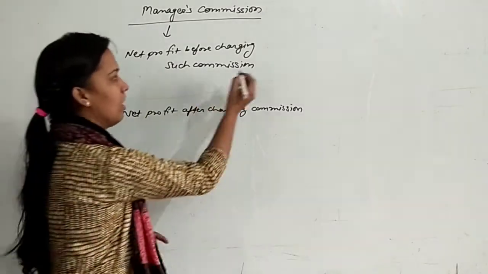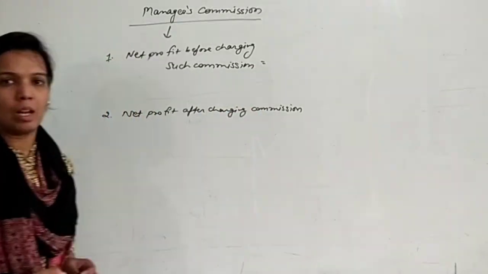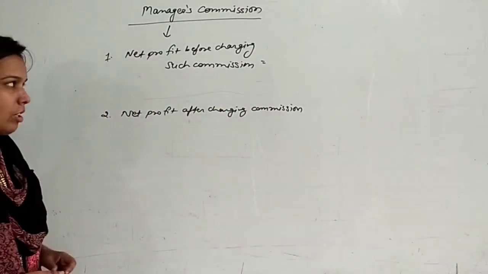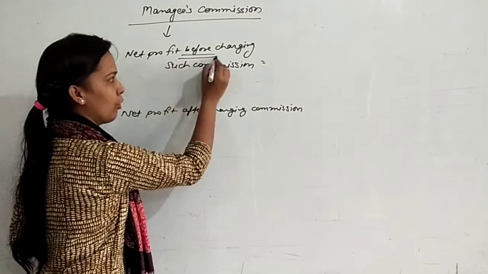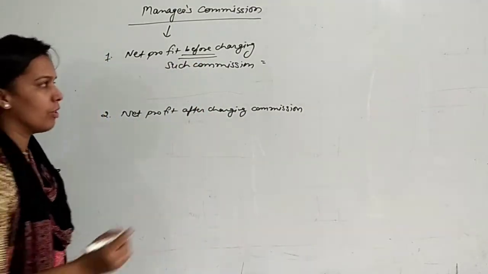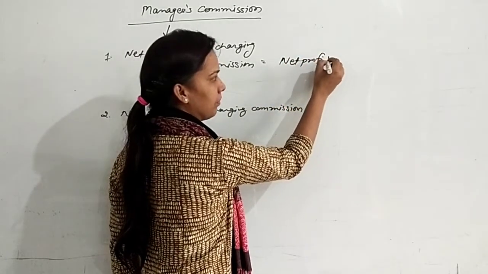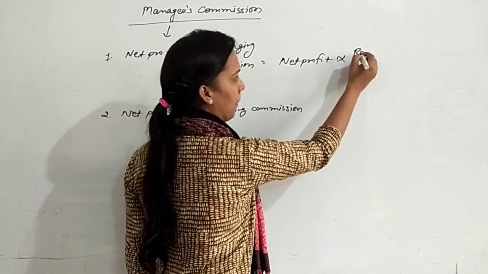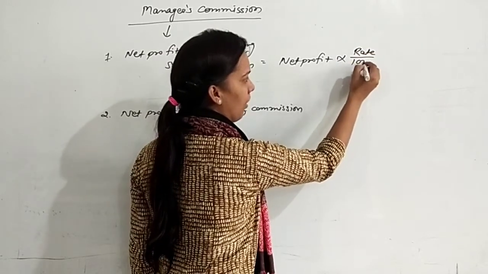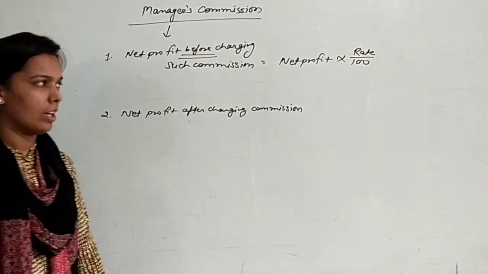See here, if you have to calculate on net profit before charging, there is the word before, then what is the meaning of this? We will calculate net profit multiplied by rate upon 100. This will be the formula. Which rate?